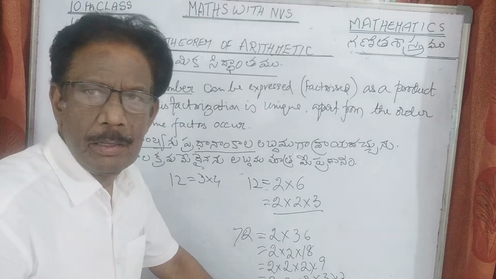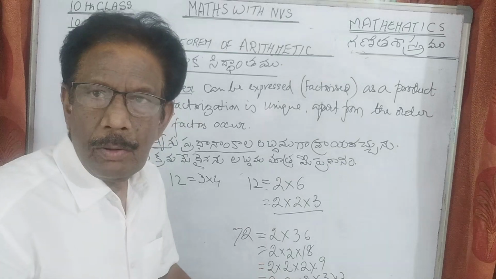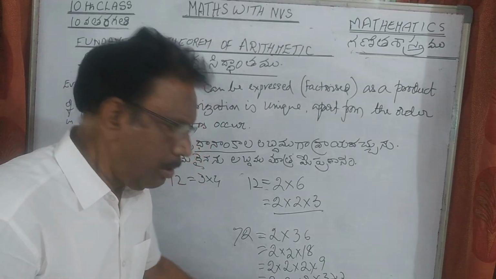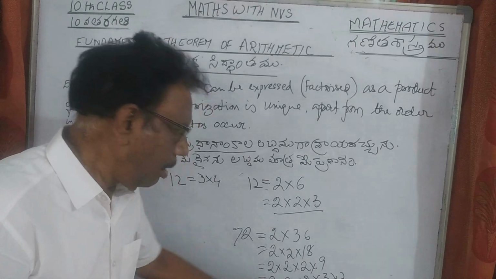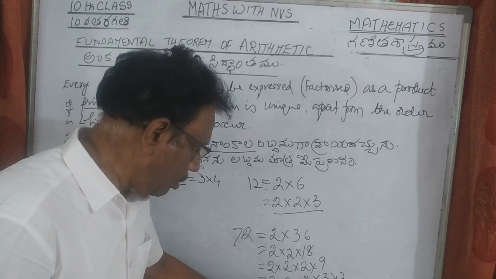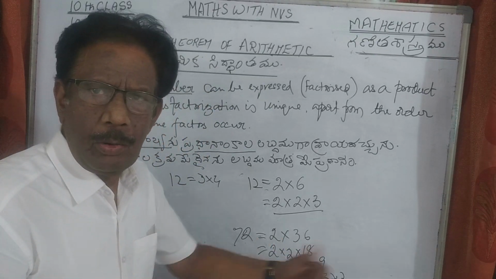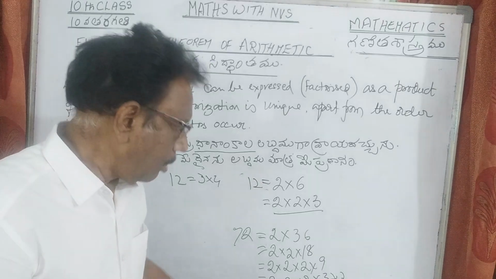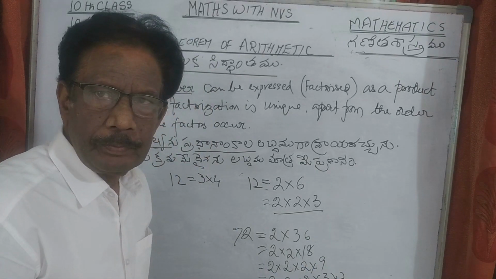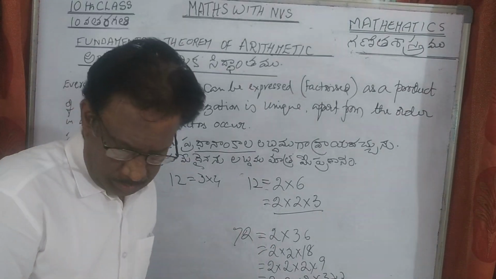If anybody, myself or yourself, tries to resolve into prime factors, only these numbers you have. These are the only factors you find as prime factors. So the order may be anything, like 3 into 3 into 2 into 2 into 2, but only these numbers you get. Understand? So we see some more examples.